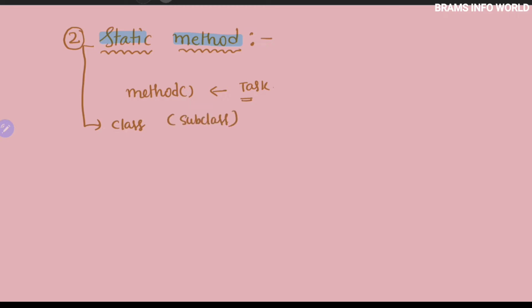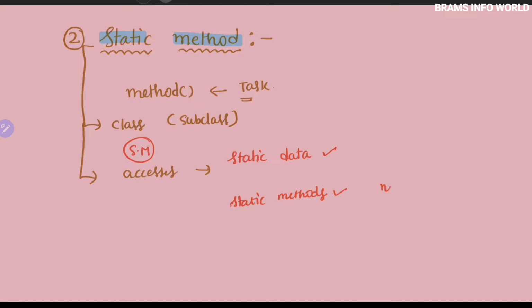One important point related to static methods: a static method accesses only static data, and static data can only be accessed by static methods. A static method can call only other static methods, and it is not going to call normal methods.